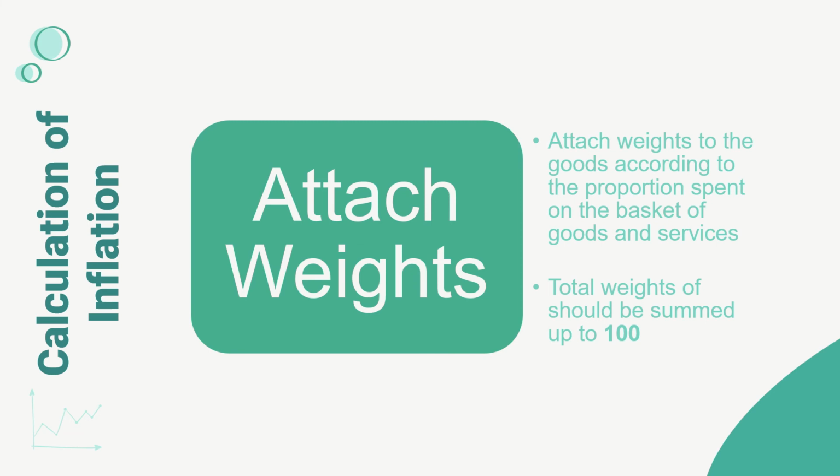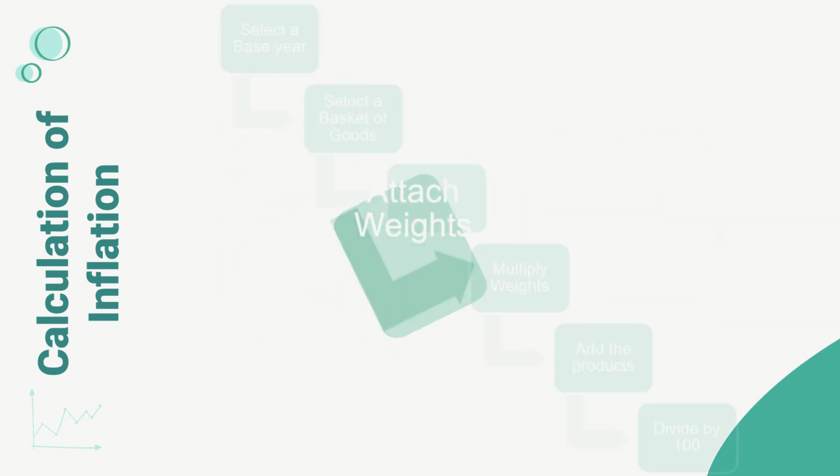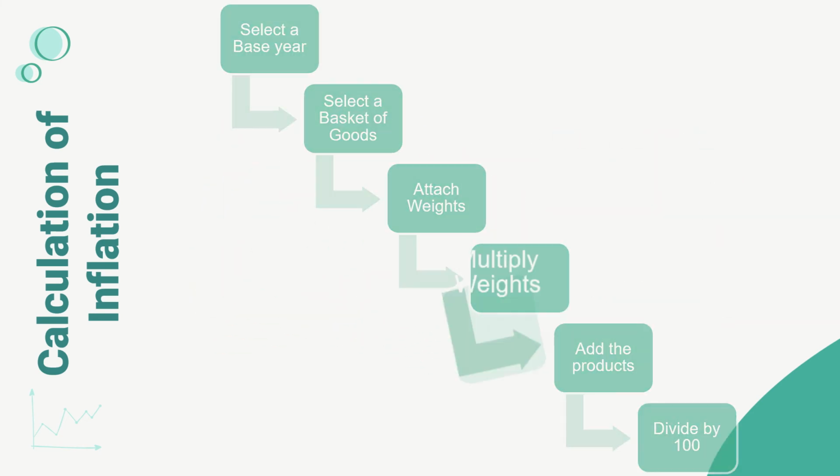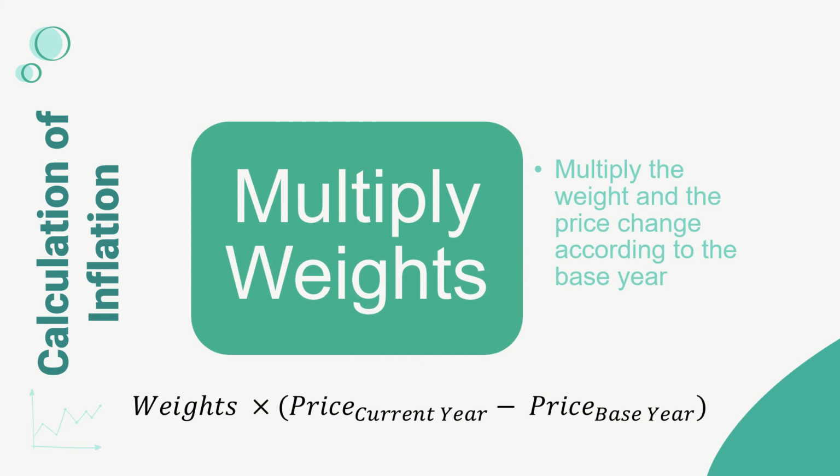And it's mandatory that they should add up to 100, if that's the only basket of goods. So now you have attached weights to the basket of goods and services. After you have attached the weights, you need to multiply the weights with the price change, according to the base year.